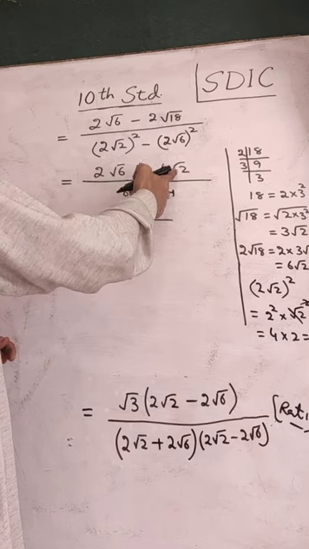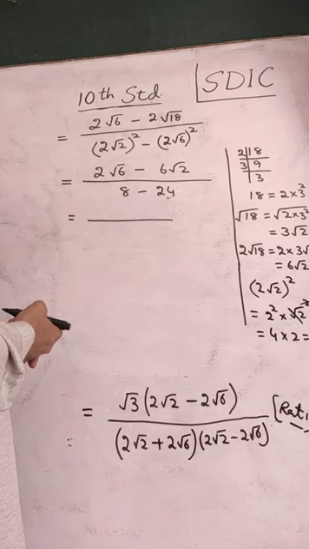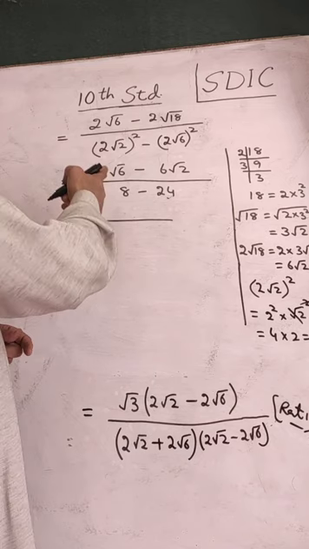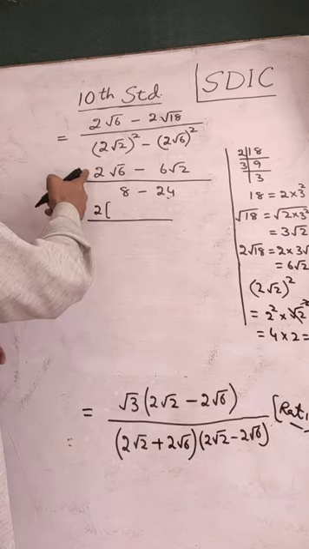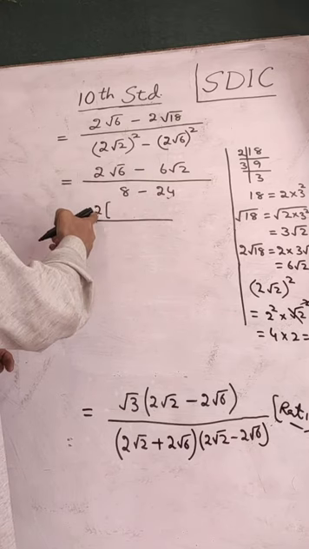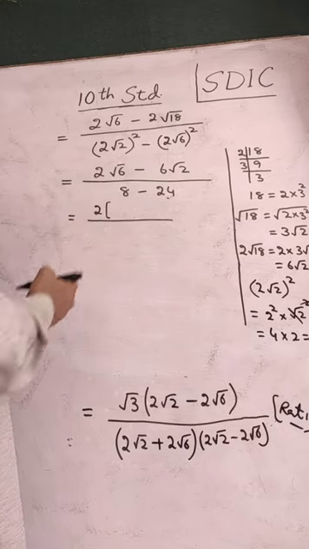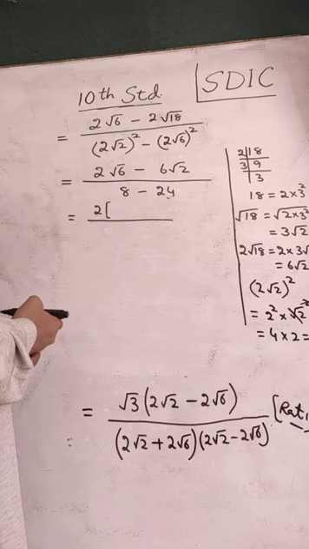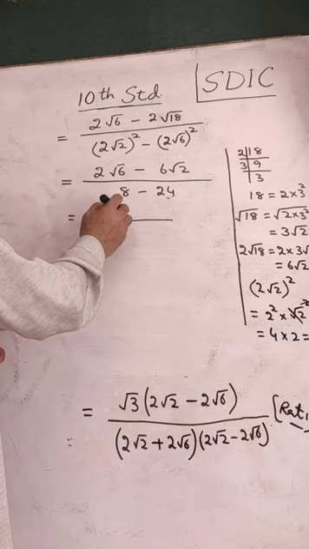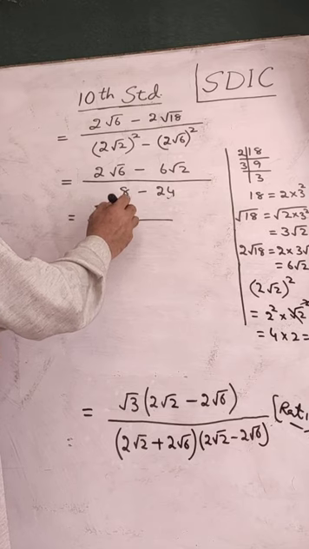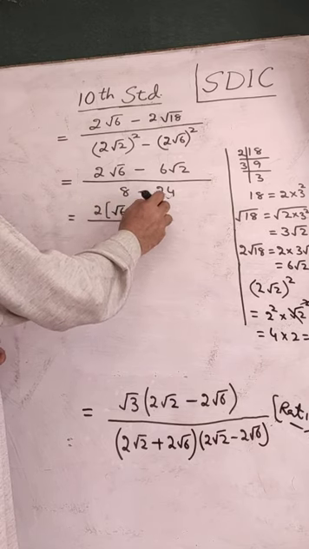Root 6, root 2. We cannot combine them. We therefore shall take 2 common from these. The rational part 2 here, rational part 6 have 2 as common. Irrational part will remain same. Rational part 2 is taken common. Now when we take that rational part 2 common, we'll have root 6 minus 3 under root 2 left.